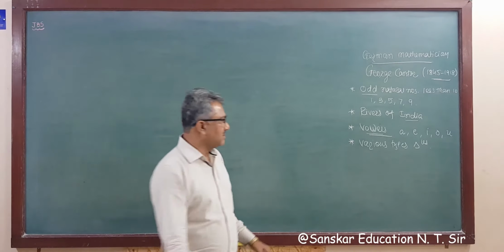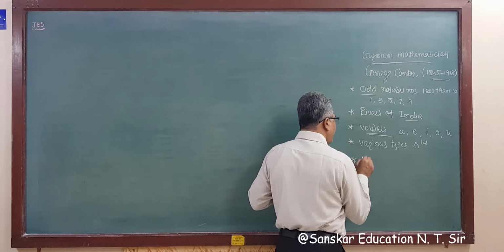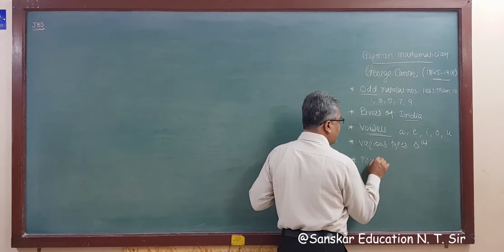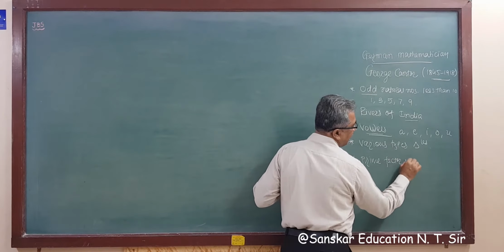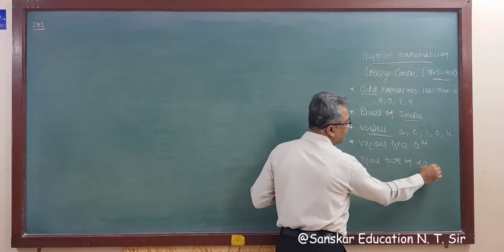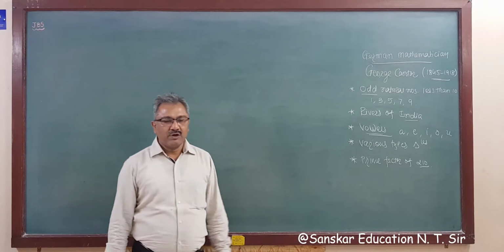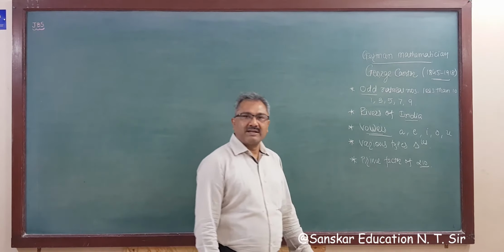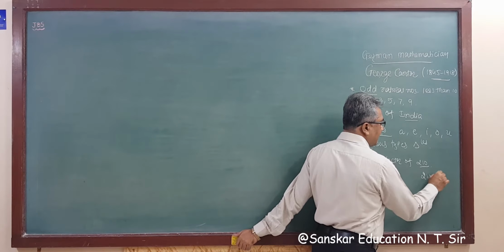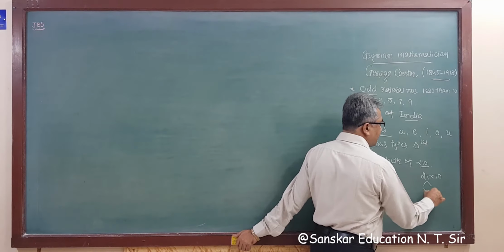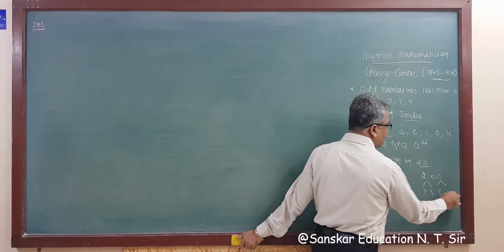Suppose I say prime factors of 210. The factors of this are 21 into 10, and 21 is 7 into 3, and 10 is 5 into 2, right?